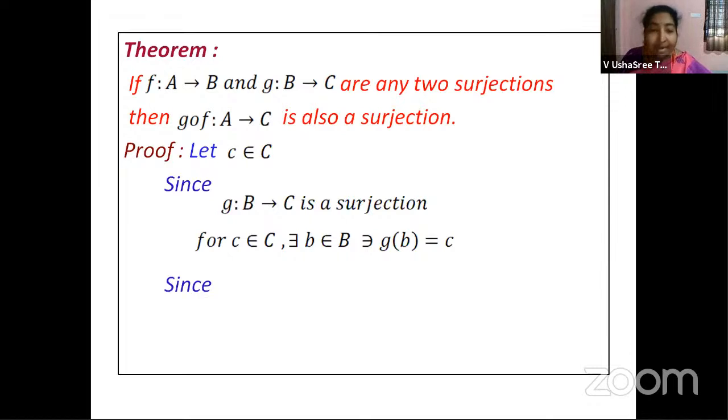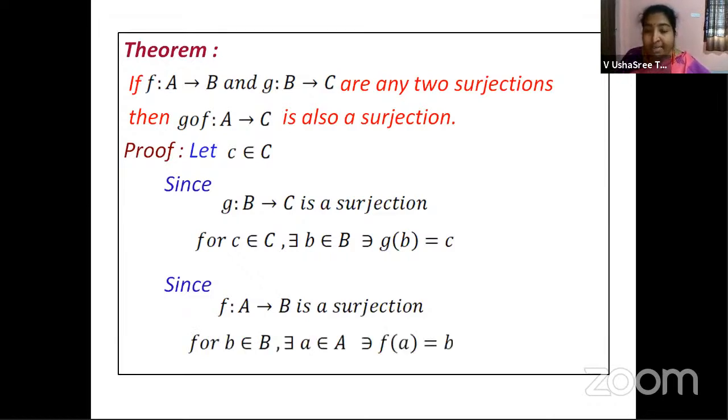Not only that, you are given that f is an onto function. So f maps A to B is a surjection. It means for every b belongs to B, there exists a belongs to A such that f of a is equal to b. What are we doing here? Simply we are trying to define what exactly is the meaning of an onto function, right?